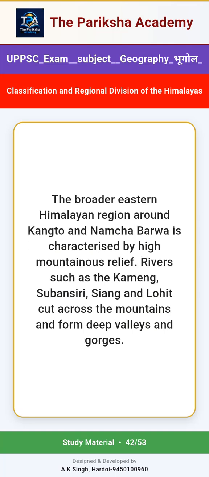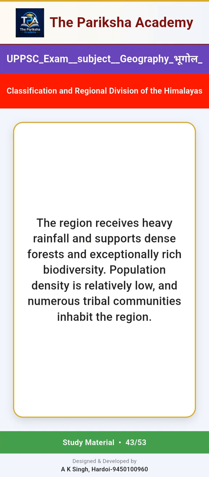The broader eastern Himalayan region around Kingto and Namcha Barwa is characterized by high mountainous relief. Rivers such as the Kameng, Subansiri, Shiang and Lohit cut across the mountains and form deep valleys and gorges. The region receives heavy rainfall and supports dense forests and exceptionally rich biodiversity. Population density is relatively low, and numerous tribal communities inhabit the region.